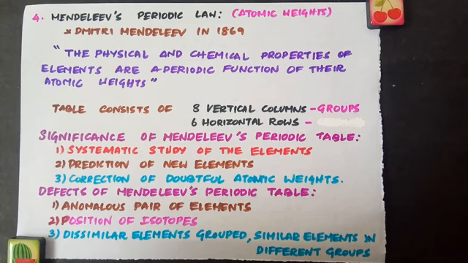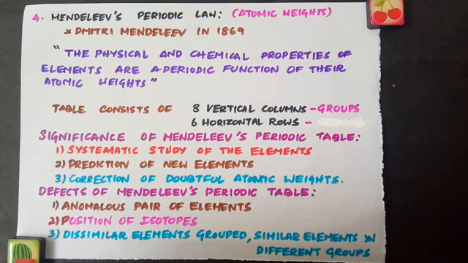He even predicted their properties in the light of the properties of other elements in the same group. Later on, these unknown elements were discovered and were found to possess exactly the same properties as predicted by Mendeleev. For example, both gallium and germanium were not known at the time Mendeleev proposed his periodic table. So Mendeleev named these elements as Eka aluminium and Eka silicon because he believed that these elements would be similar to aluminium and silicon respectively. These elements were discovered later and Mendeleev's predictions were found to be remarkably correct.